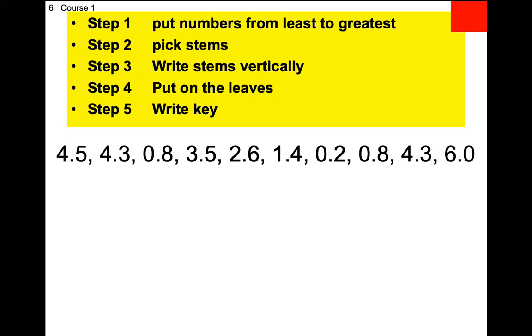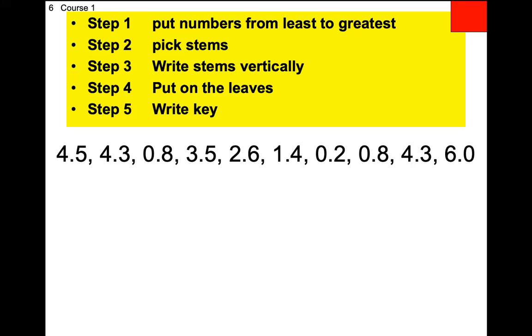I'm going to look at the zeros. 2, 8, 8. So I write 2. I'm trying to be neat. 8, 8. You can put commas if you like. Does the book write commas? They do. 1 only has 1 leaf and it's a 4. The 2 has 1 leaf and it's a 6. The 3 has 1 leaf and it's a 5. The 4 has 1, 2, 3 leaves. 3, 3, 5. I'm lining up my numbers. 5 has no leaves, and the 6 has a 0.